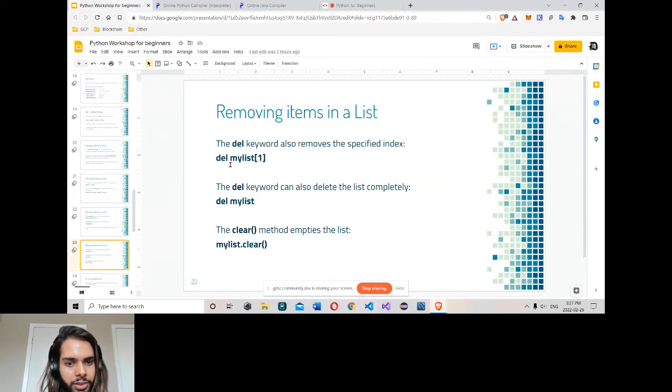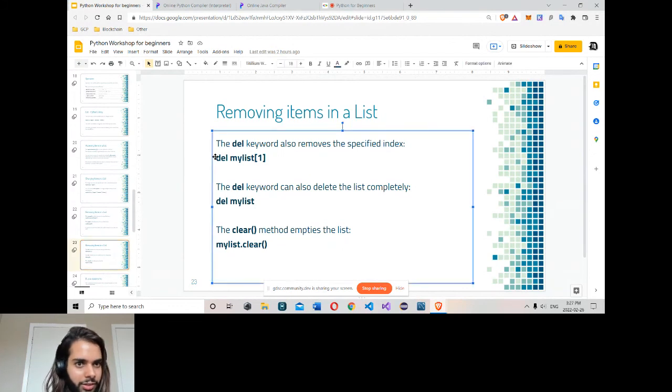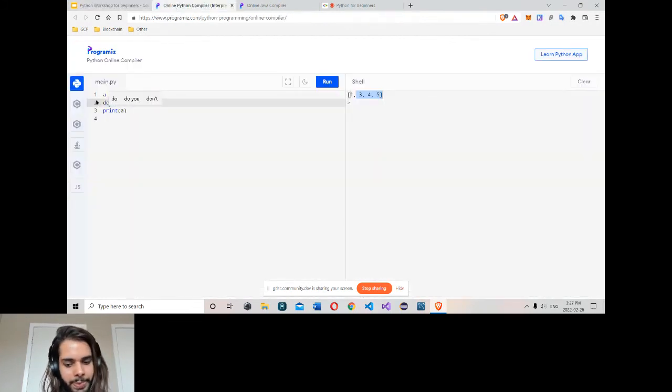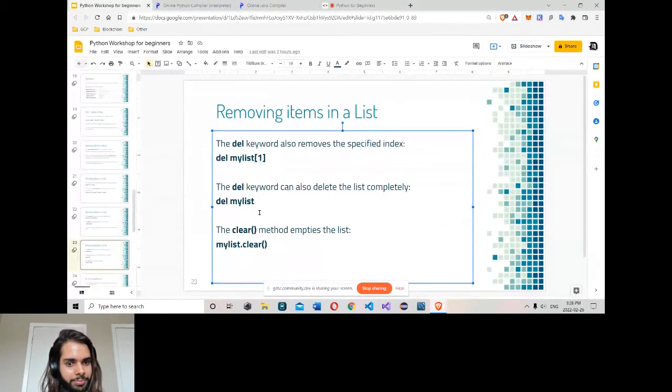Let's see some other ways. You can use the del, delete keyword. So delete the value you want, maybe the third element. So 2, run, and it deletes the third element. You can also delete a whole list if you want. We delete a whole list with the delete keyword, then the variable name. You can either delete an element of a list, or delete the whole list with the delete keyword.